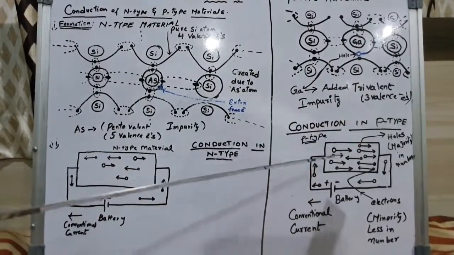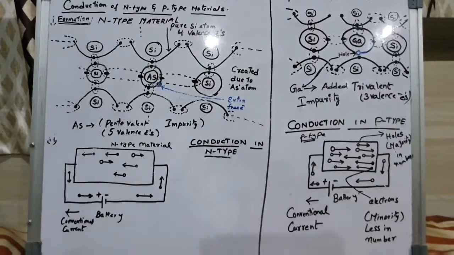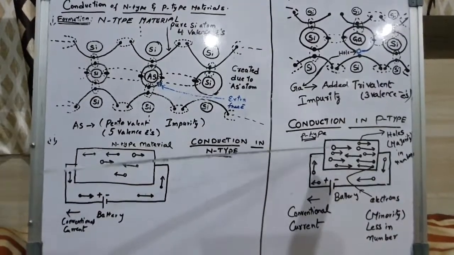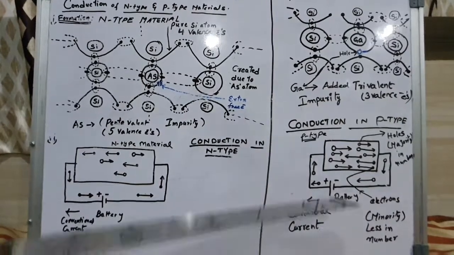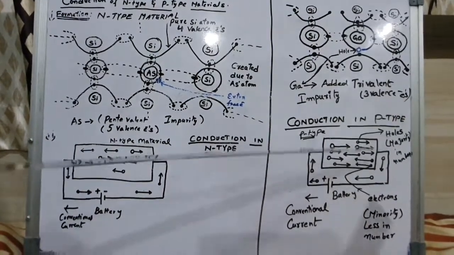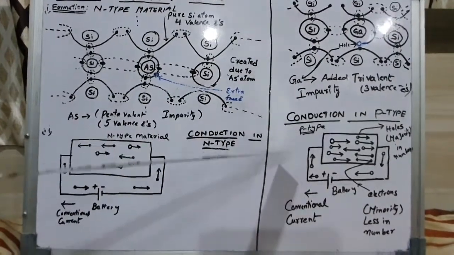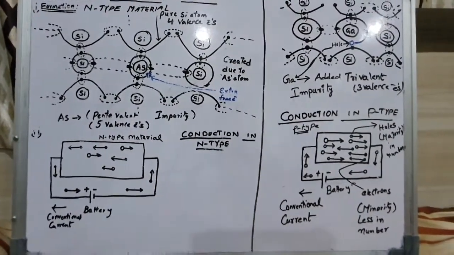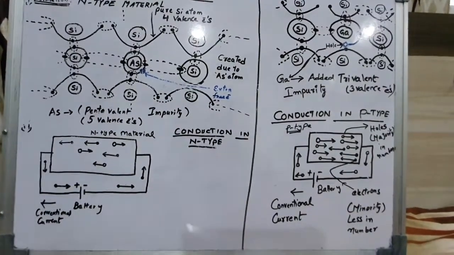These holes are experiencing force towards the negative terminal, and electrons are also present in this p-type material, as we already noted. The conventional current direction is positive to negative.